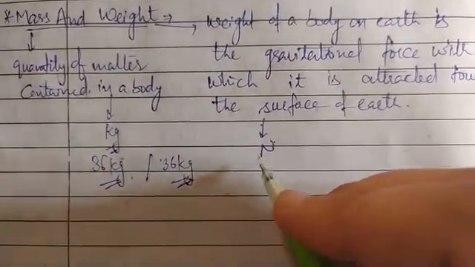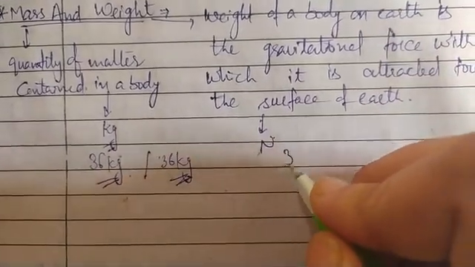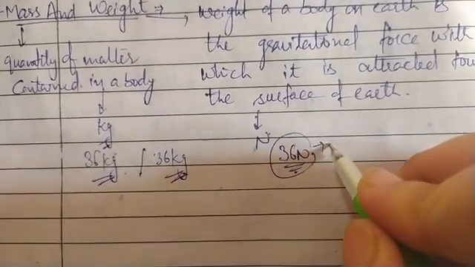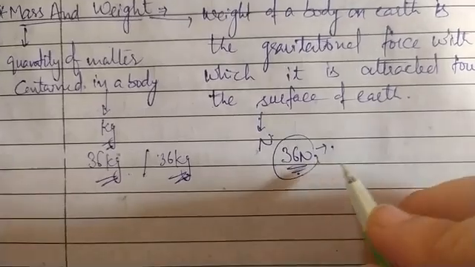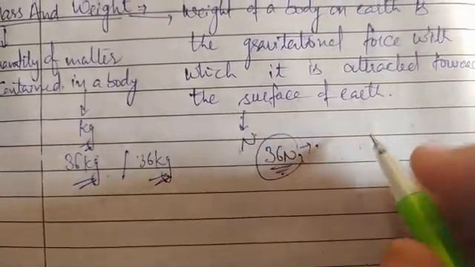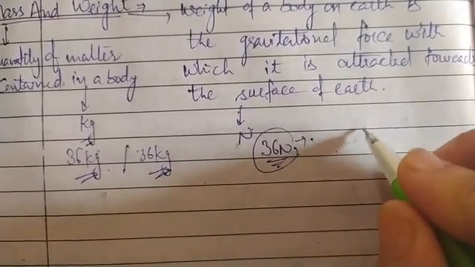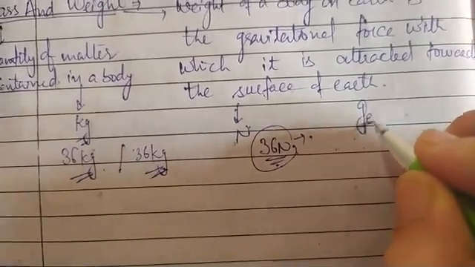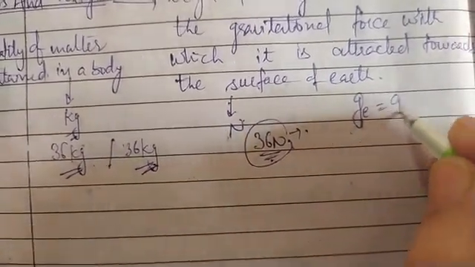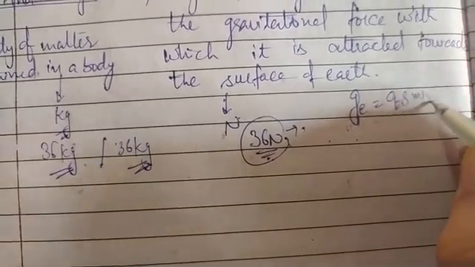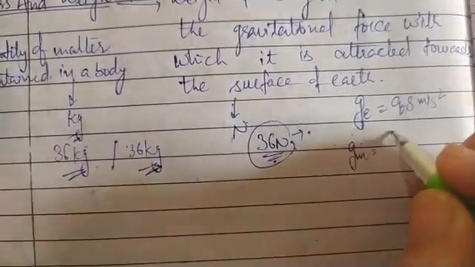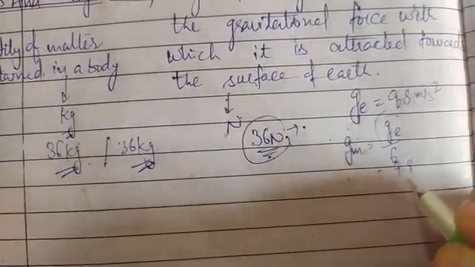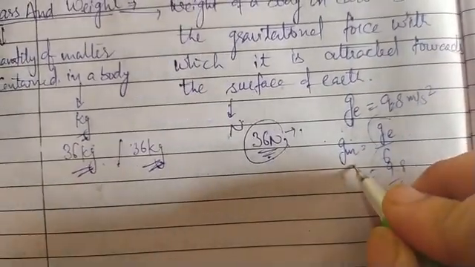बट अगर किसी बॉडी का जो वेट है, वेट को हम न्यूटन में एक्सप्रेस करेंगे. वेट अगर 36 न्यूटन है एट द सरफेस ऑफ अर्थ, then this weight will not be the same on the surface of moon, because the gravitational pull on the surface of moon is 1/6 times less than the gravitational pull on the surface of earth. As we know, the acceleration due to gravity on the surface of earth is 9.8 meter per second square, but on the surface of moon it will be equal to 1/6 of the gravity on the surface of earth. So when we divide it by 6, we will get the gravity on the surface of moon.